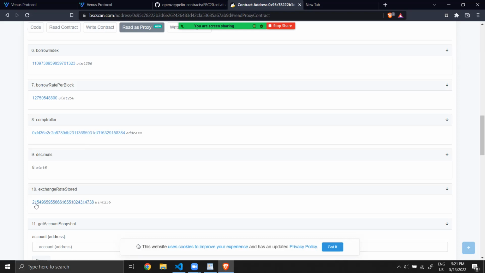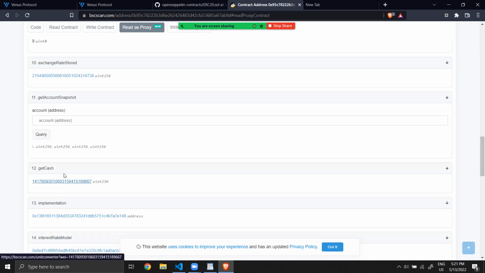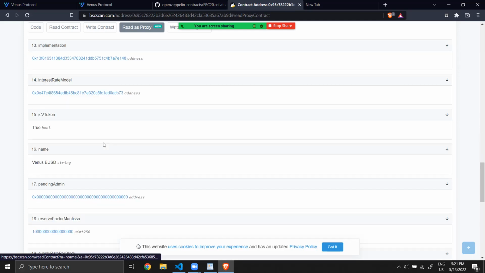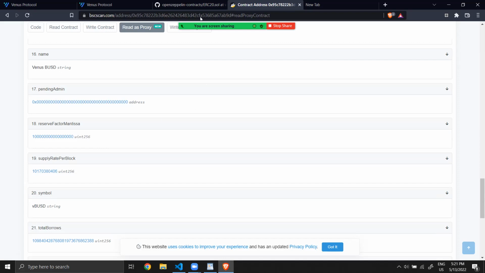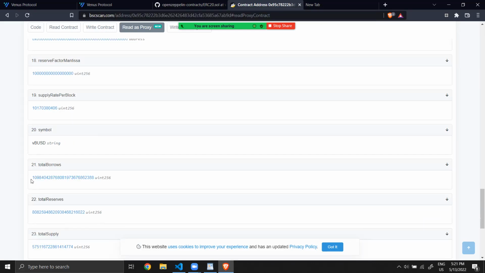For instance, one VBUSD will give you back that amount of BUSD. And this is the number of BUSD available on the VBUSD contract. And this is the total number of BUSD that is currently borrowed in the protocol.